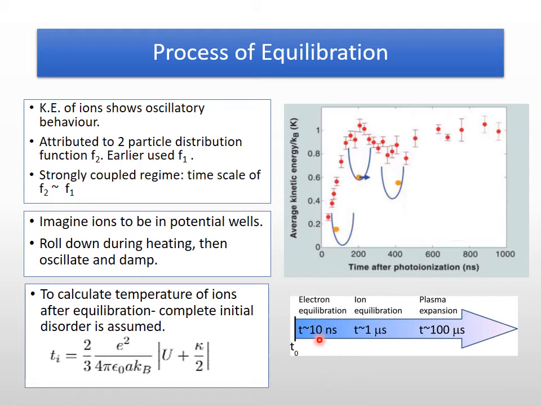So let's look at the different time scales over which electrons and ions equilibrate. So first of all, electrons will equilibrate up to order of 10 nanoseconds. Then ions will equilibrate up to order of 1 microsecond, and after this the plasma will begin to expand with 100 microsecond order.